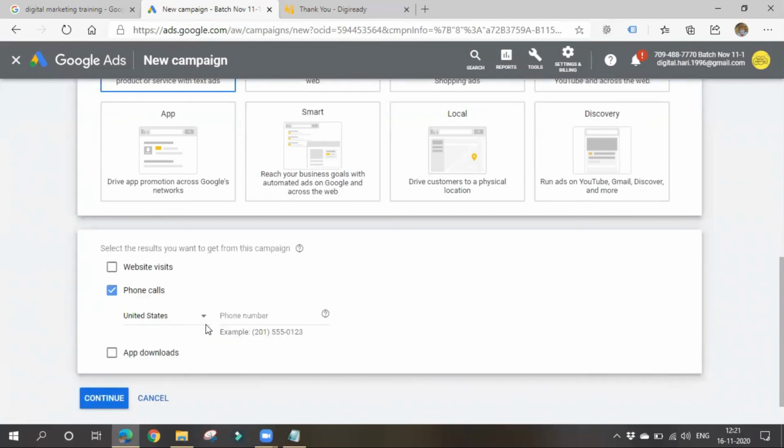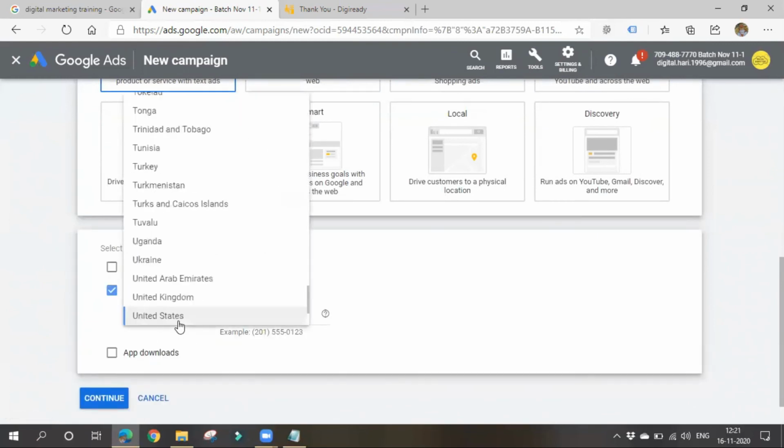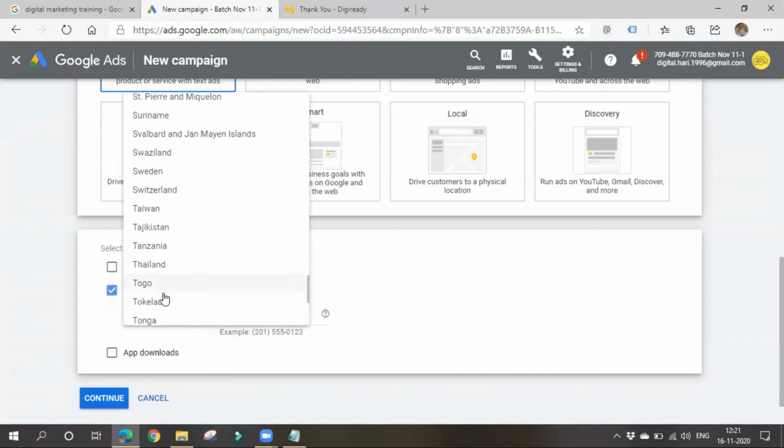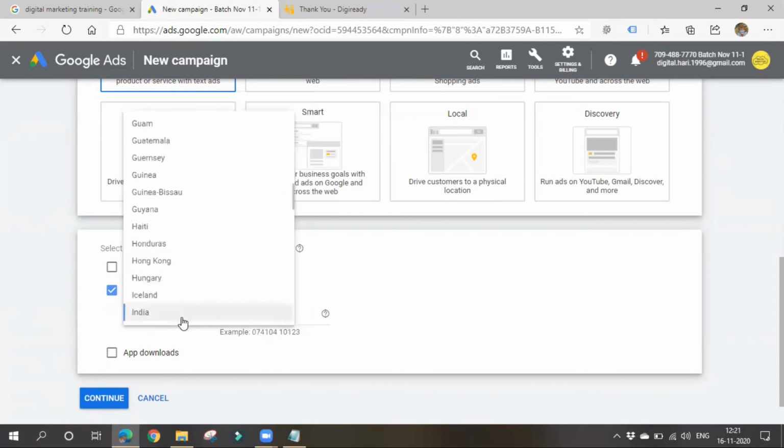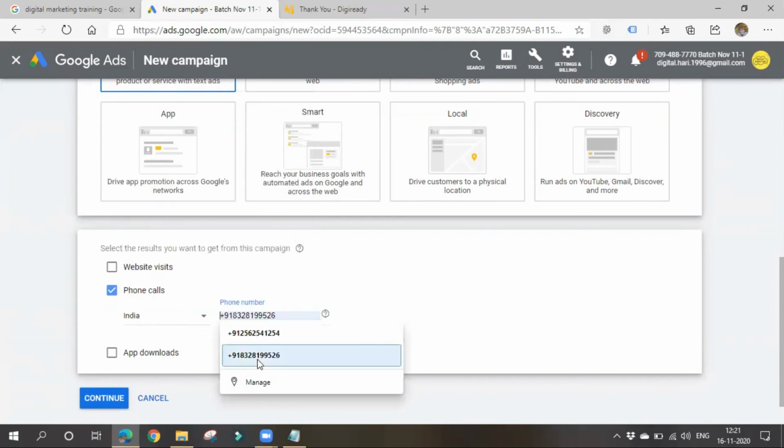See, phone calls, give your phone number. It is mandatory because it is the main part which should be displayed here. In case of call only ads, this phone number will be displayed to the users. India, yes, right. Okay, so continue.